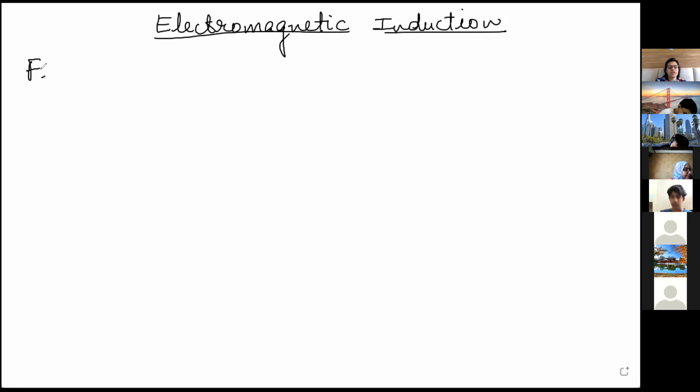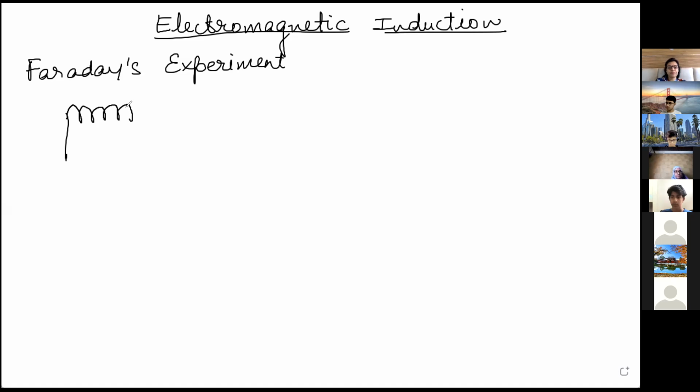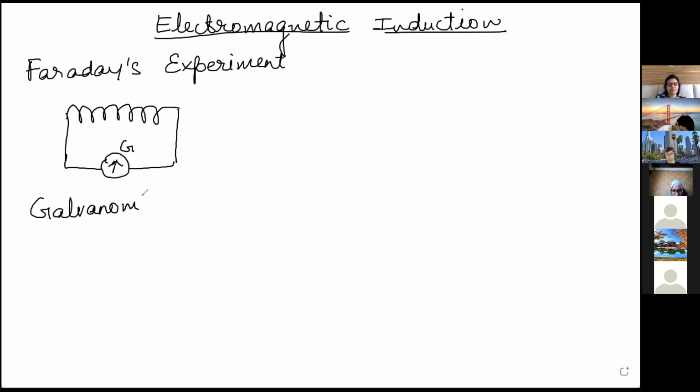Okay, so I am showing you Faraday's experiment now. What Faraday did, he took a coil of conducting wire and connected it to a galvanometer. You know what a galvanometer is? A galvanometer is a device which detects current, meaning whether current is there in the circuit or not.